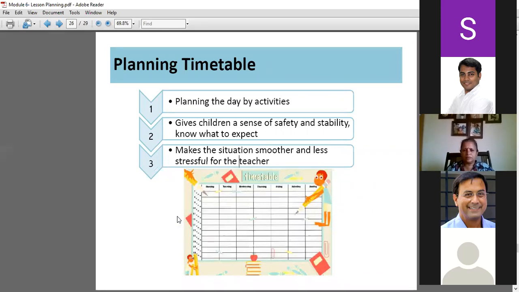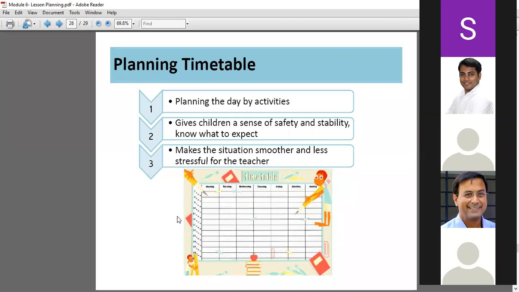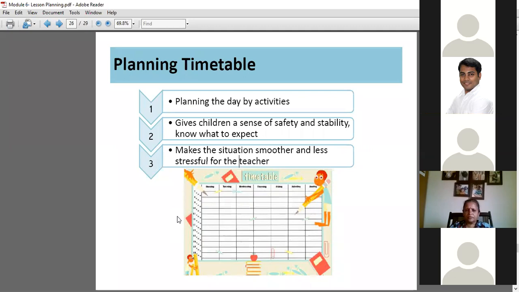Planning a timetable. I'm sure you all must be doing this. Just a few points. Planning the day by activities gives children a sense of safety and stability, they know what to expect, and it makes the situation smoother and less stressful for a teacher. Sudden surprises won't come. You already know how the flow has to be and you will be well prepared, right?